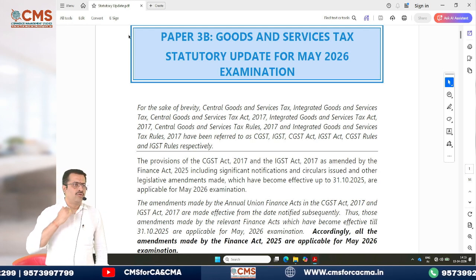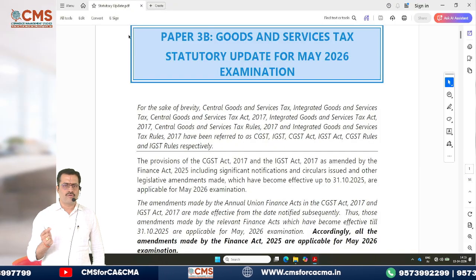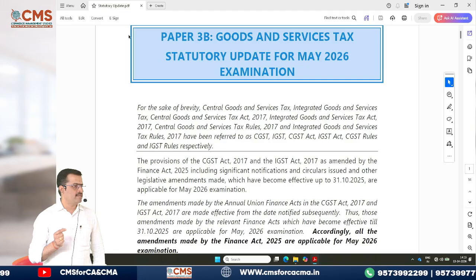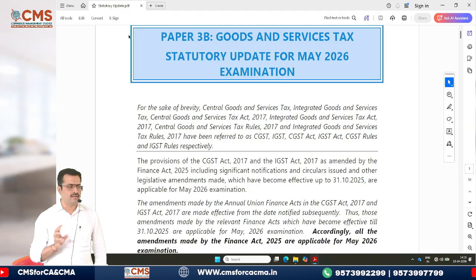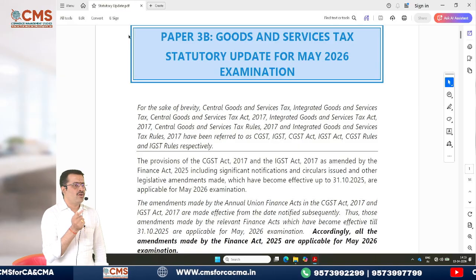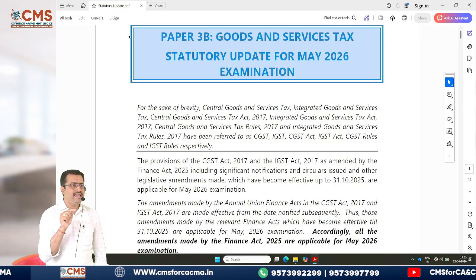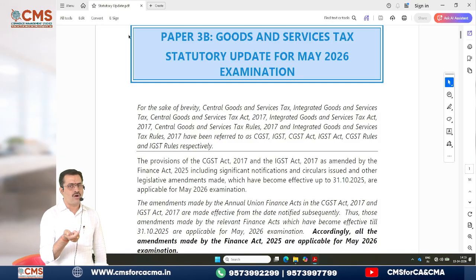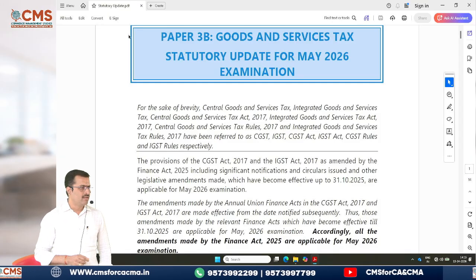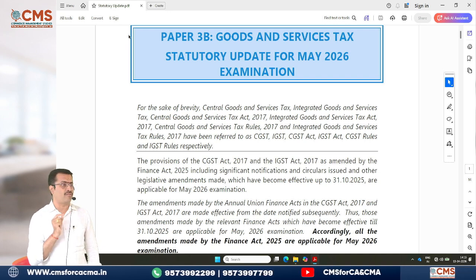GST is applicable on supply of goods or services or both except alcoholic liquor for human consumption. They have also included undenatured extra neutral alcohol for human consumption. I don't know whether you are aware of this or not. That's the reason I asked you to make a note of these things.